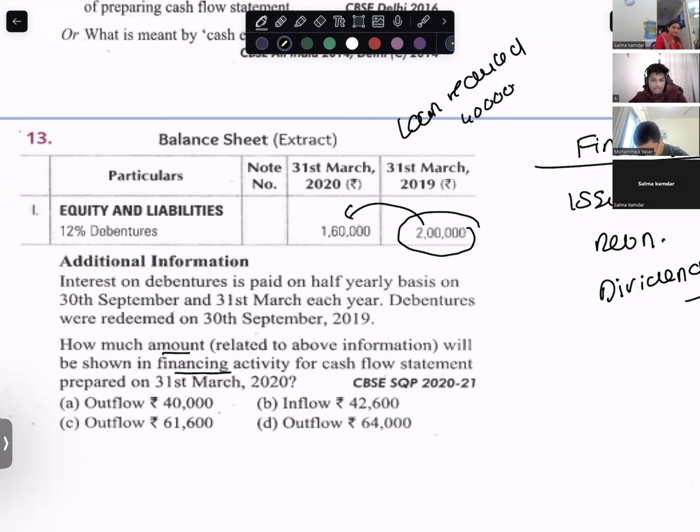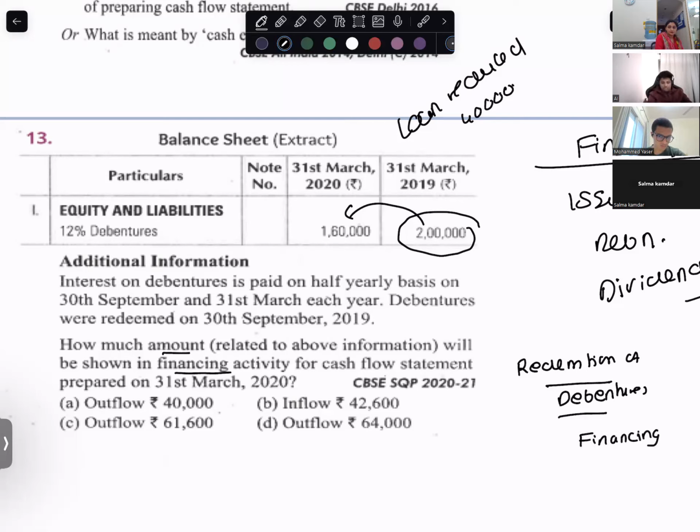That means this is redemption of debentures. Redemption of debentures is what activity? Financing activity. Inflow or outflow? Redemption is outflow. How much outflow? 40,000 is outflow.